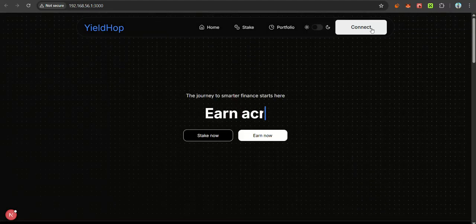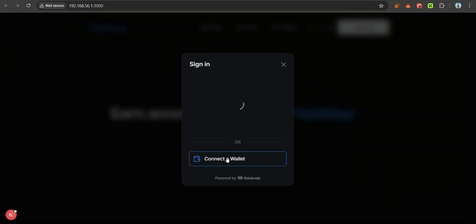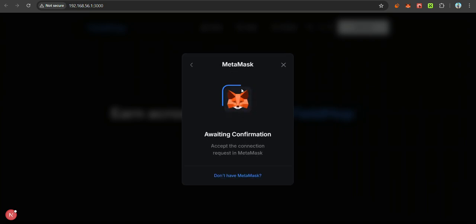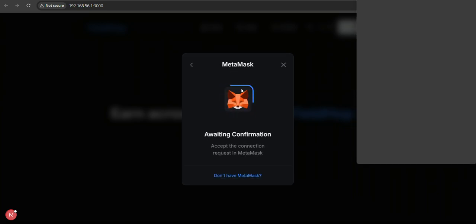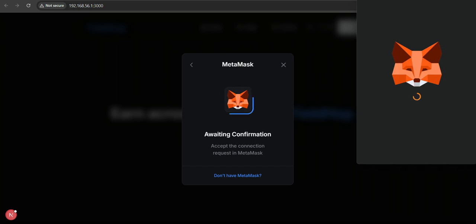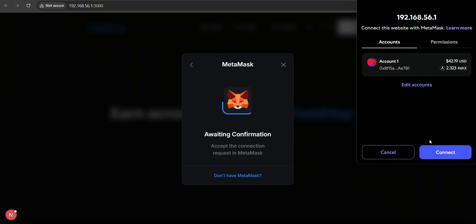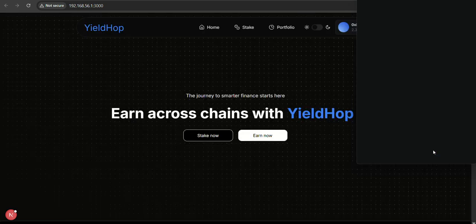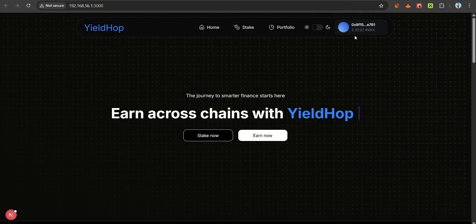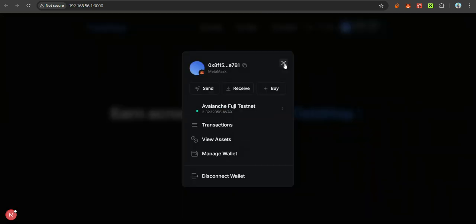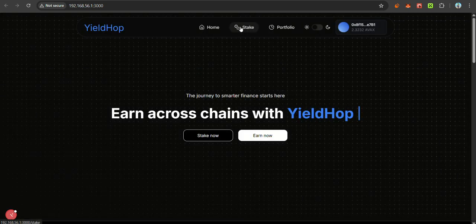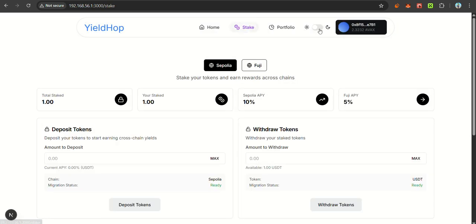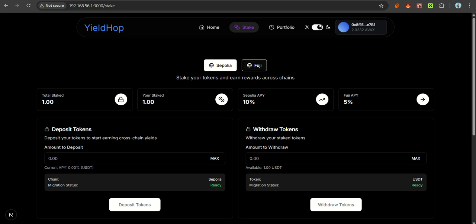So let's connect our wallet first of all. You can see the MetaMask pop-up is coming out. So let's connect it. You can see we have successfully connected to our wallet. So let's click on stake. The staking page is open now.